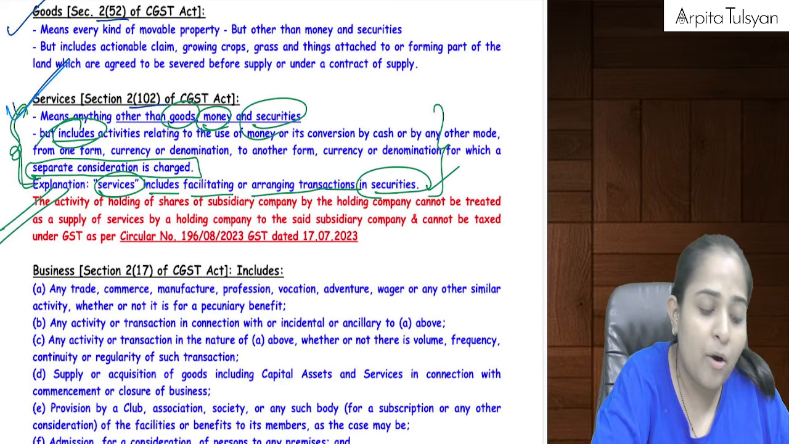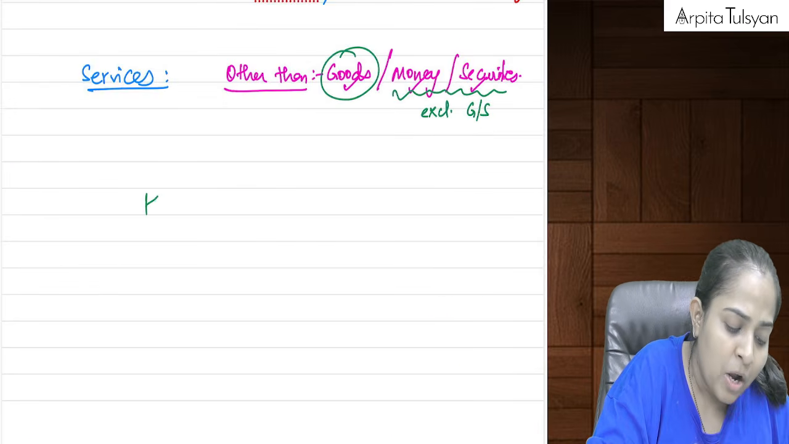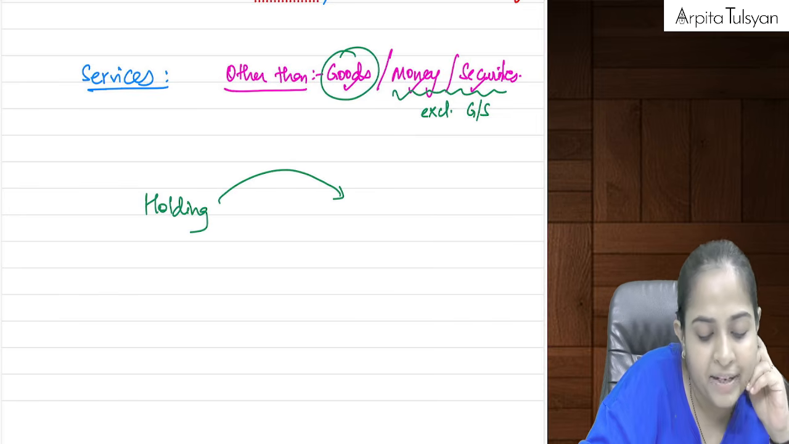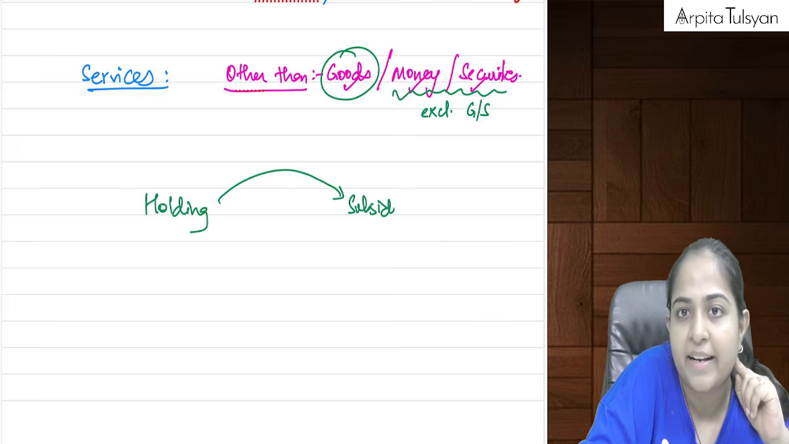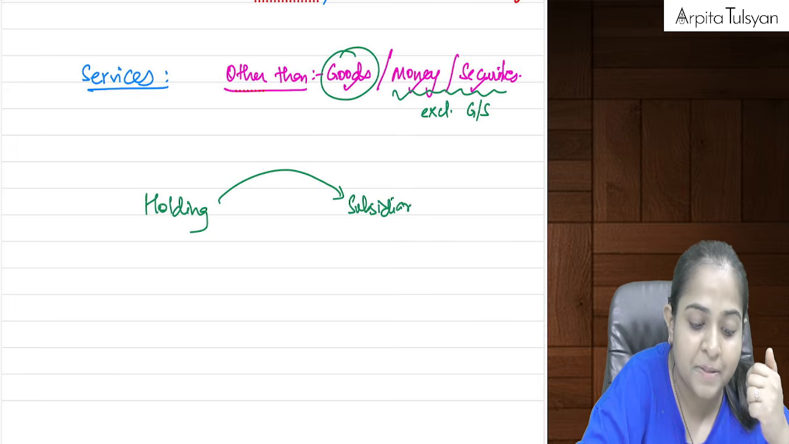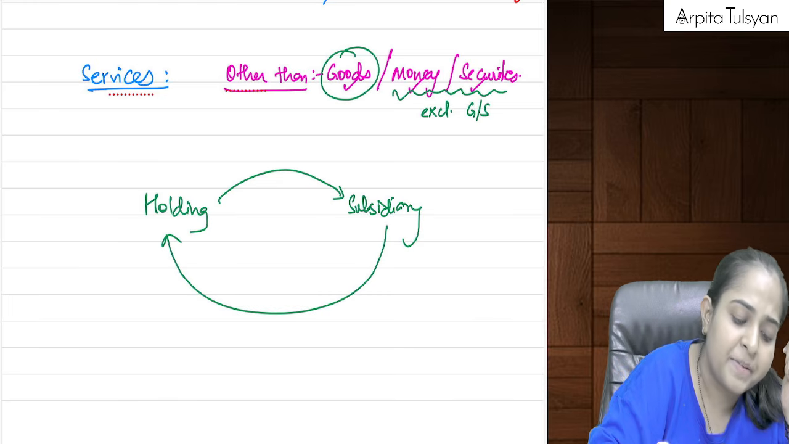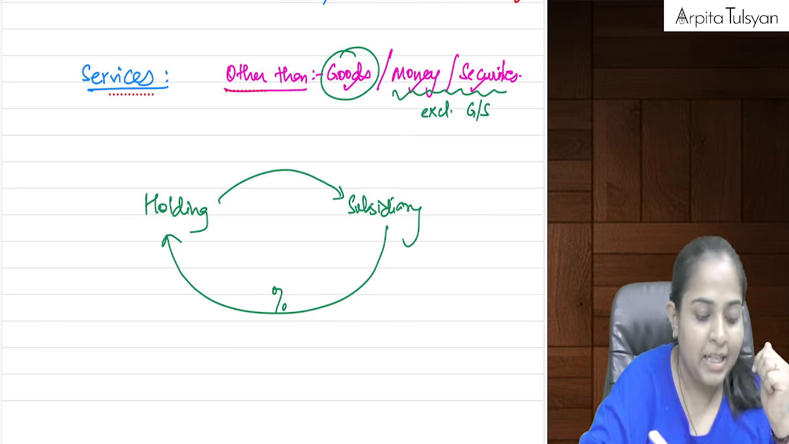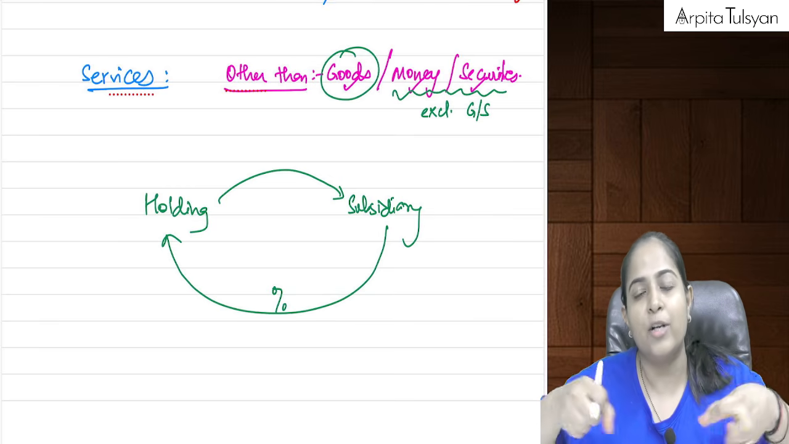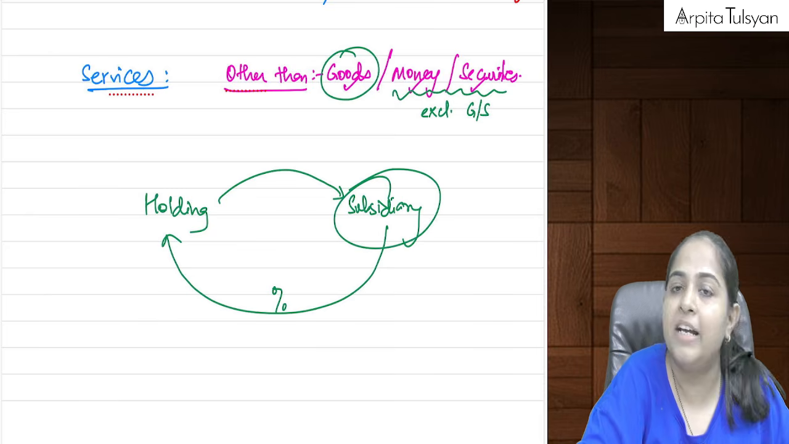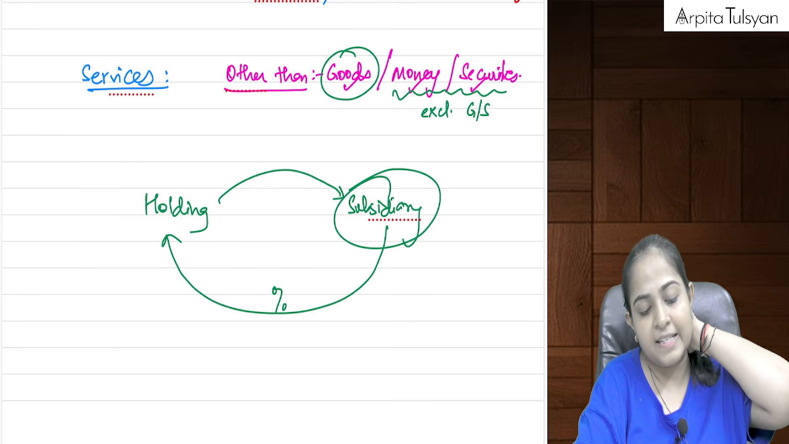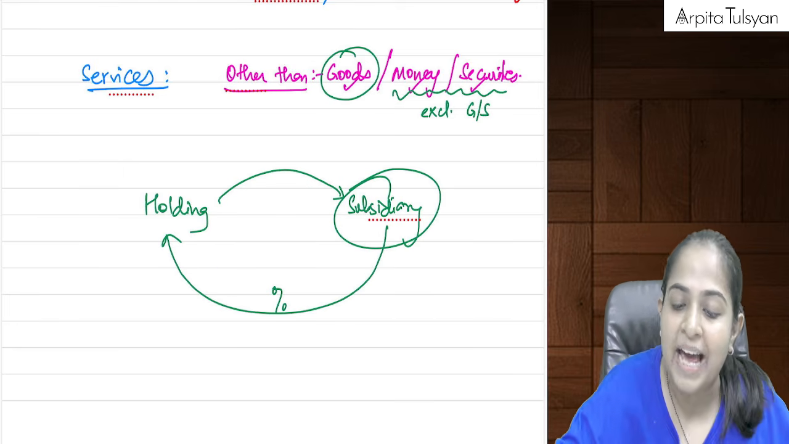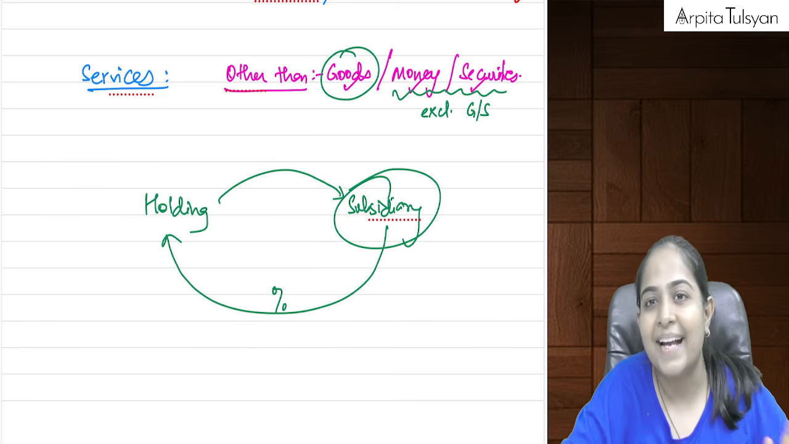Now if there is a holding company, the holding company does the investment in its subsidiary company. It puts some money in the subsidiary company, for which the subsidiary company gives some holding percentage to the holding company. It holds some shares in the subsidiary company for which it has paid the consideration. So in this case, there was a circular which clarified that this cannot be taxed under GST.